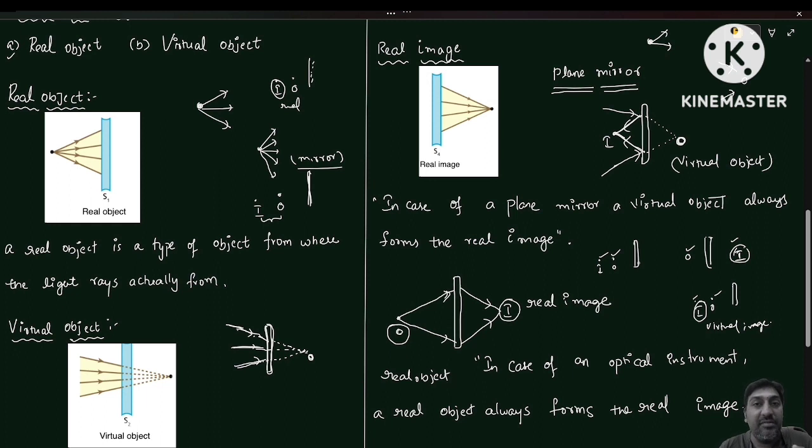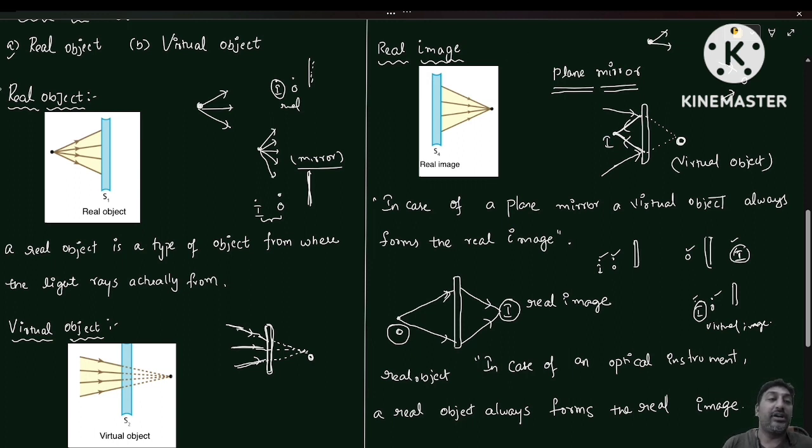If object and image are both forming on the same side in case of a mirror, that is said to be a real image. But in case of an optical instrument, if object and image both are forming at the same side, that type of image is not a real image. That is a virtual image. Okay, now I hope you can understand.